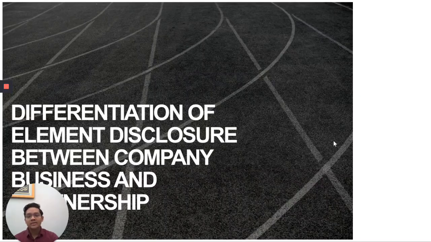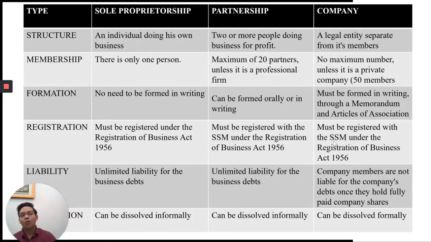Okay, and that's the differentiation of element disclosure, business, and entrepreneurship. First, I'm dividing the column into three: the sole proprietorship, partnership, and company. Okay, and then the first one is the structure. The structure of a sole proprietorship is an individual doing his own business, a partnership is two or more people doing business for profit, and a company is a legal entity separate from its members.